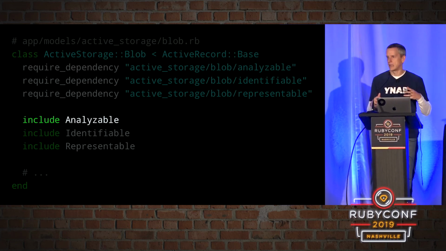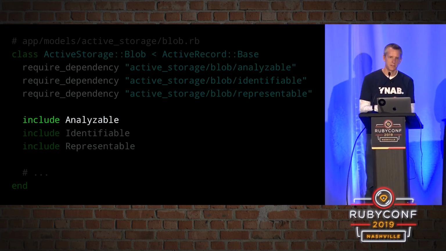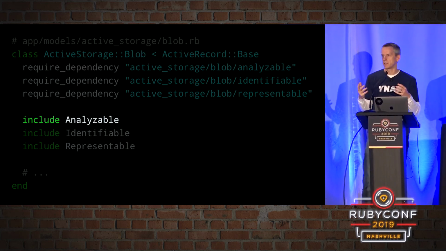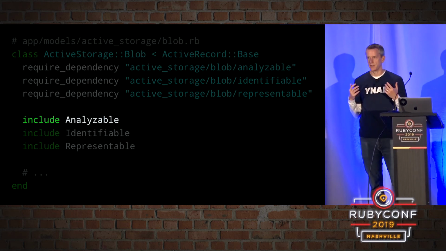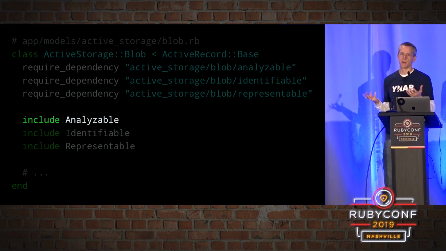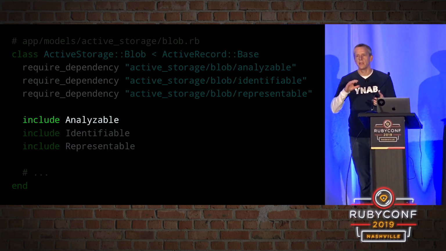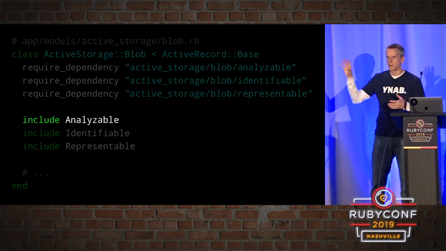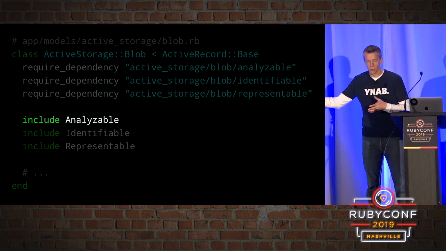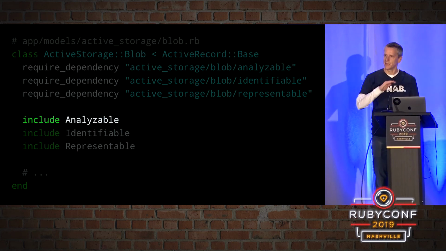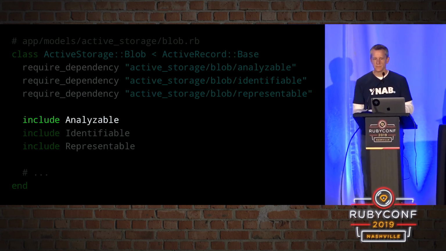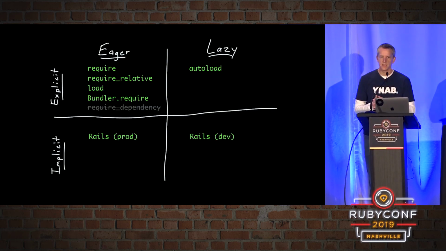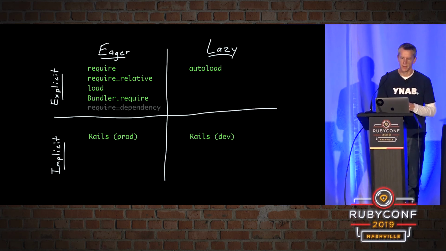The irony is that this is actually not even necessary anymore in Rails 6. This thing that sent me down this whole path is actually no longer necessary, because in Rails 6, the autoloading mechanism has been completely rewritten, and it actually is smart enough to recognize that when we include analyzable and we're inside the active storage blob class, we're going to try to autoload an active storage blob analyzable before we use a top-level analyzable module. So in Rails 6, if you're using the new autoloading mechanism, you actually don't even need require dependency.